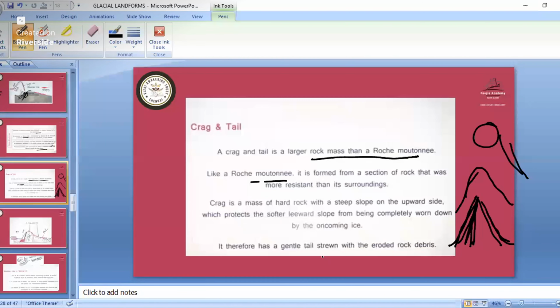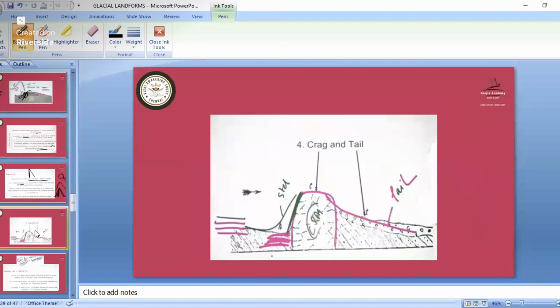So the gentle tail is strewn with the eroded rock debris. Rock debris is all there. So that is known as the tail. Then the crag is like a steep part. This side is steep, so movement will not be there, so that protection is there. And a crag is a hard rock, a larger rock mass than the Rocky mountains. So this is about the crag and tail.